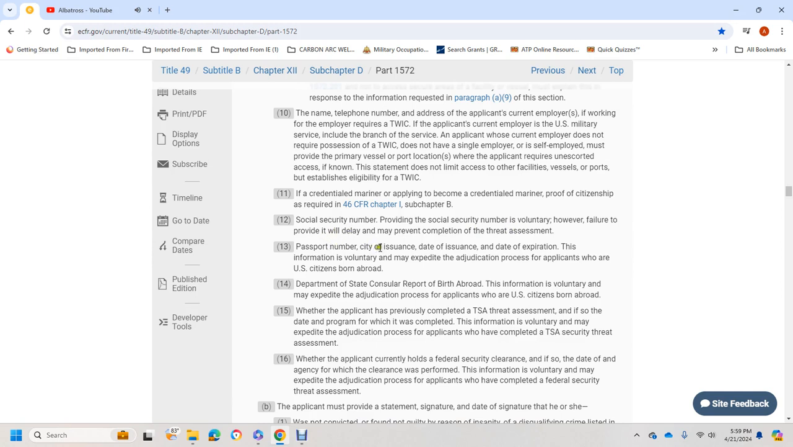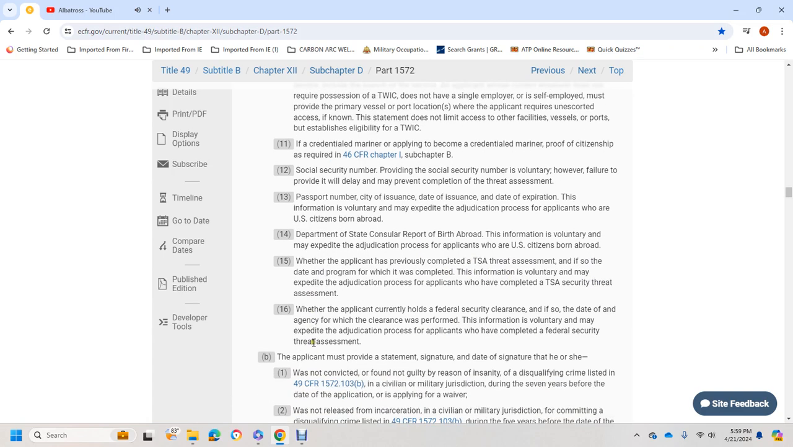13. Passport: report number, city of issuance, date of issuance, date of expiration. This information is voluntary but may expedite adjudication of the application for U.S. citizens or those born abroad. Department of State Consular Report of Birth Abroad: this information is also voluntary and may expedite adjudication for a U.S. citizen born abroad. 15. Whether the applicant has previously completed a TSA security threat assessment. If so, the date the program was completed. This information is voluntary but may expedite adjudication of the application.